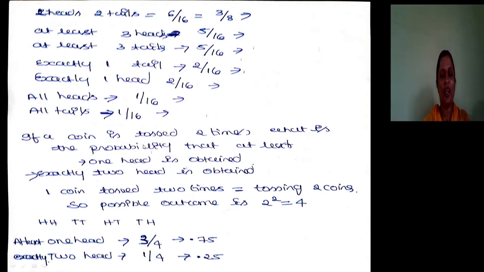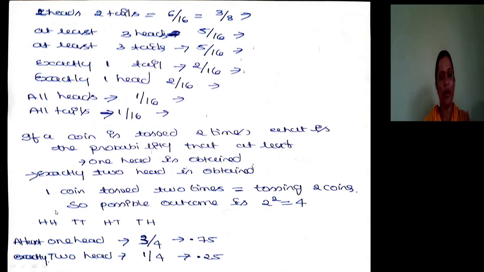HH, TT, HT, TH. What did they ask? What is the probability that at least one head is obtained? At least one head. It should be one, and more than one is okay. 1, 2, 3. 3 by 4. 3 is the favorable outcome, 4 is the possible total outcome.